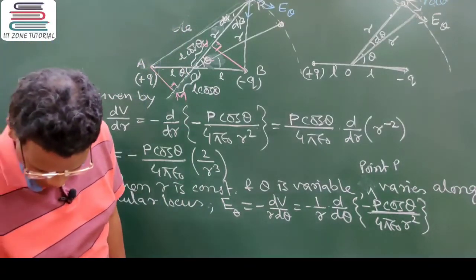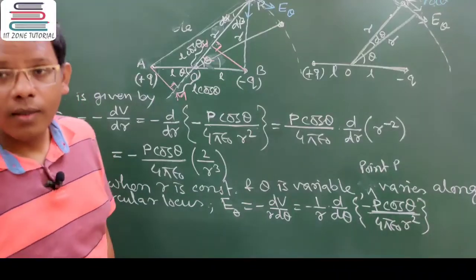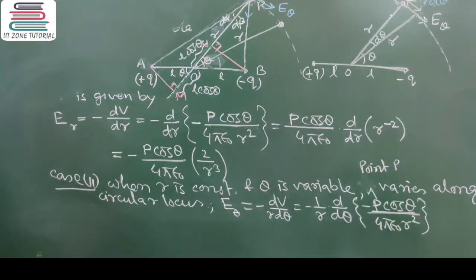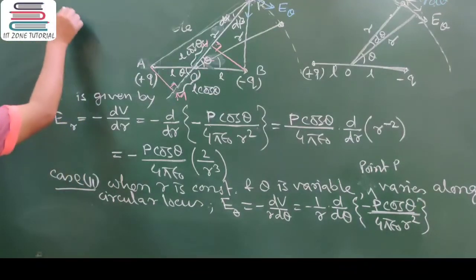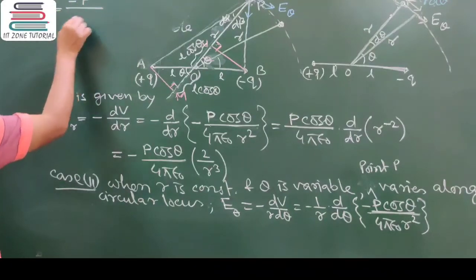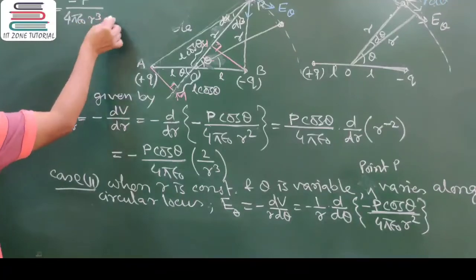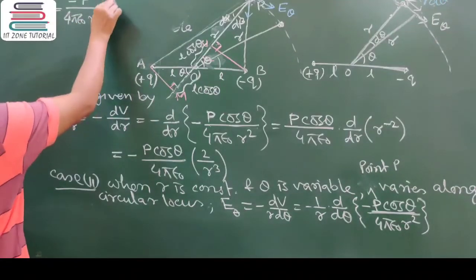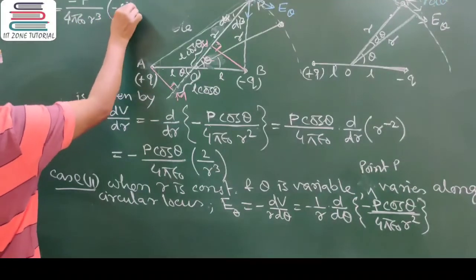Getting my point? Can you understand this? So therefore we can write minus of p divided by 4 pi epsilon naught r cube into differentiation of cos theta, which is how much?